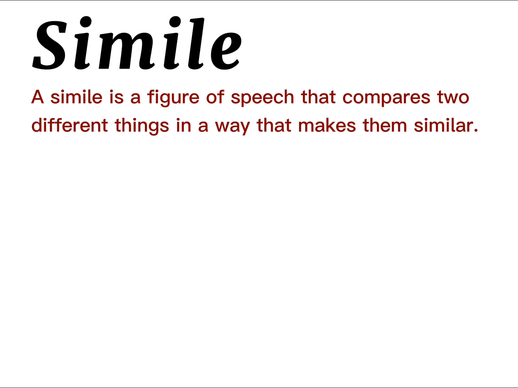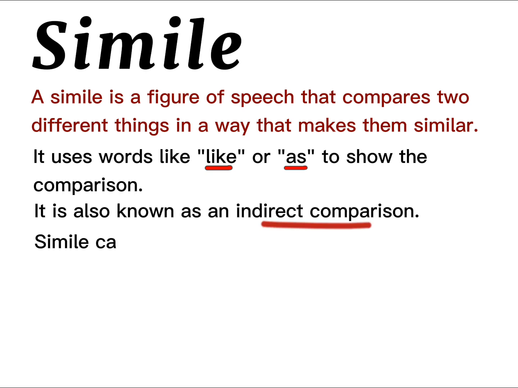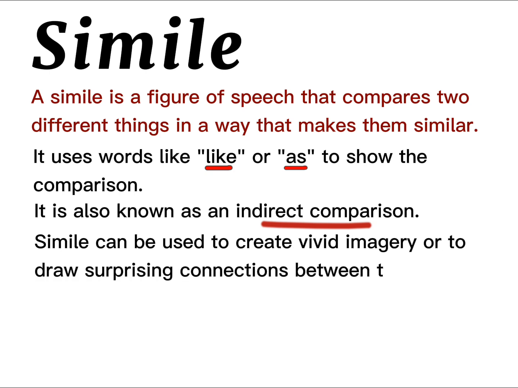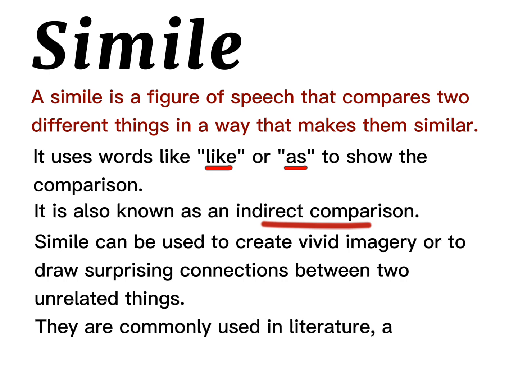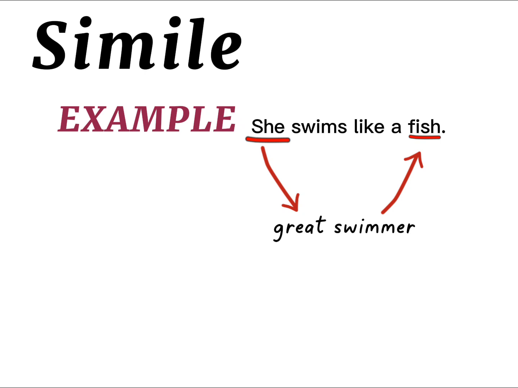them similar. It uses words like, or as to show the comparison. It is also known as an indirect comparison. Similes can be used to create vivid imagery or to draw surprising connections between two unrelated things. They are commonly used in literature, advertising, and everyday speech. Example of simile. She swims like a fish, which means she is a great swimmer just like a fish.